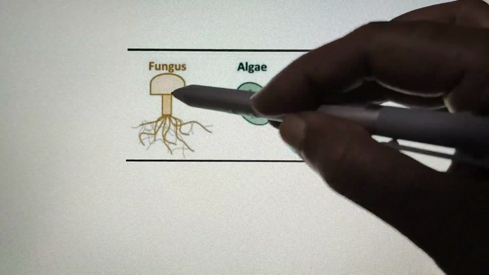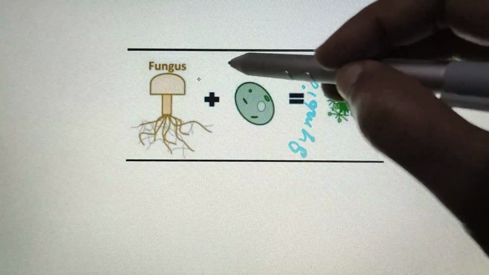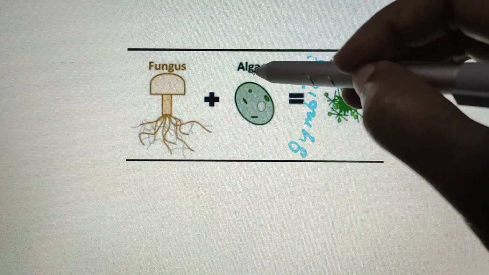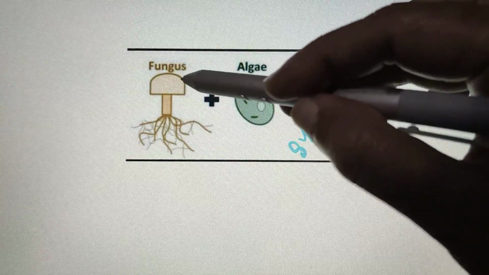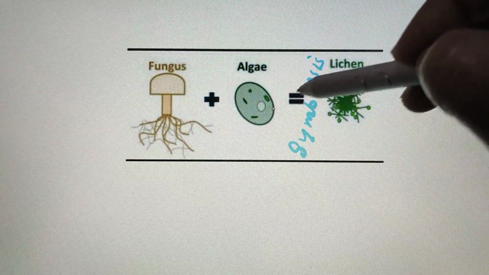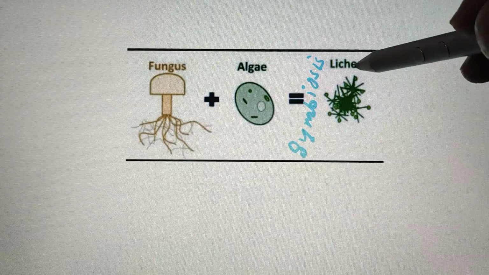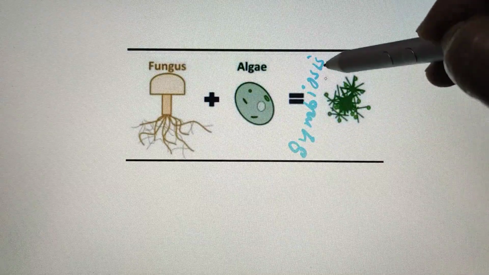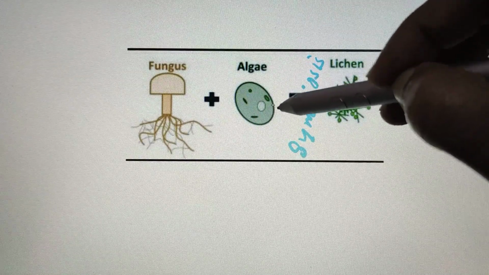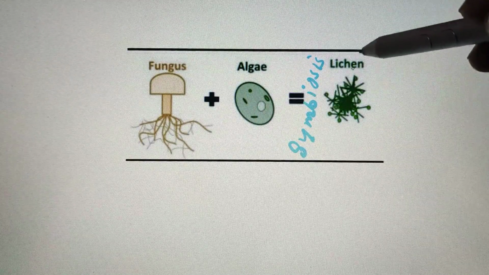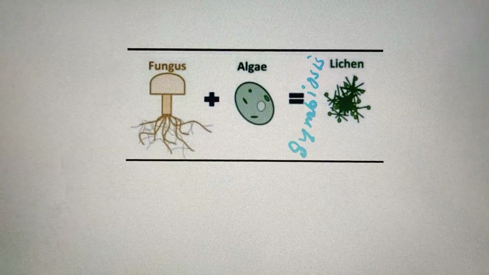That means alga gets the shelter, whereas fungus in turn gets the food prepared by the alga. Such a relationship between a fungus and an alga is what is called a lichen. This is an example of a symbiotic relationship between an alga and a fungus.